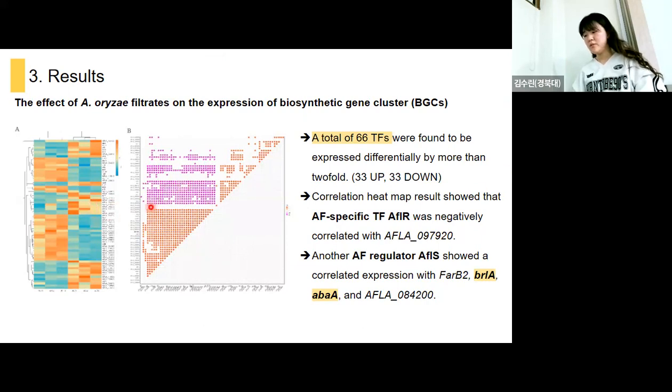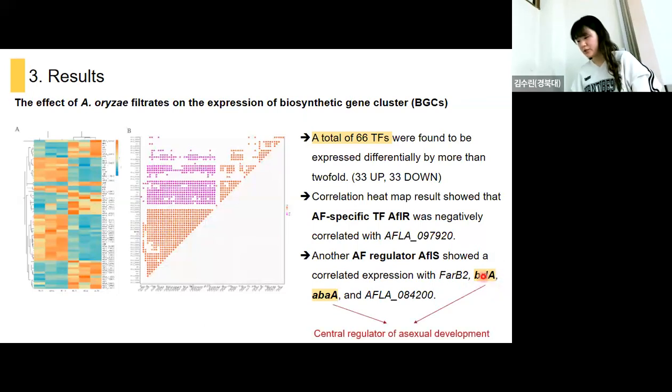And the correlation heat map results showed that the aflatoxin-specific TF AflR was negatively correlated with this gene, and another regulator, AflS, showed a correlated expression on these genes. And among them, this BrlA and AbaA are known to be central regulators of asexual development.